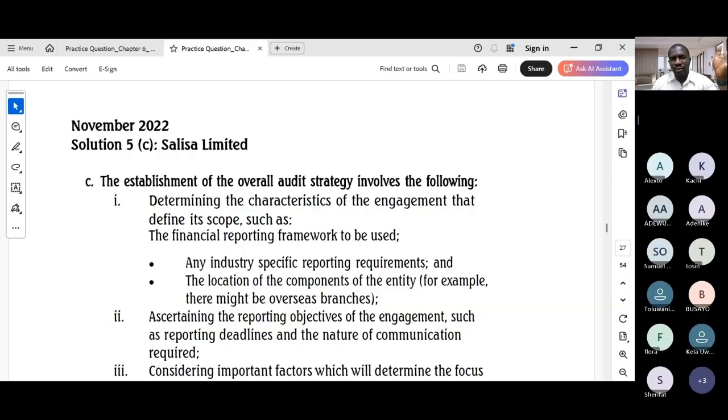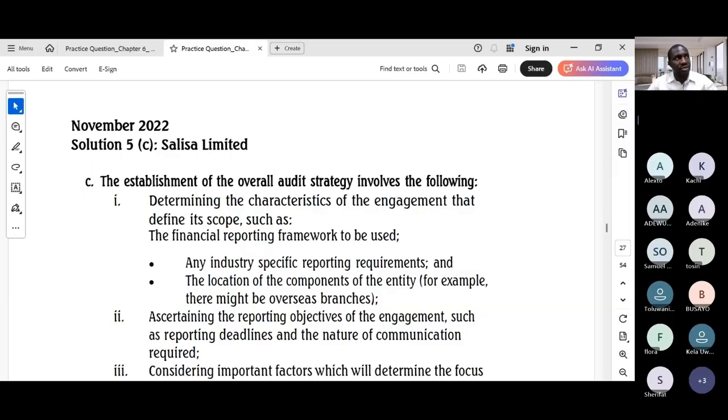So crucially, for each point, provide an illustration from the scenario or a general example to demonstrate your understanding. So for a new client like Salisa Limited, you mention things like determining the financial reporting framework to be used, e.g. IFRS, or allocating more experienced staff to high-risk areas like revenue recognition for a new business, something like that.